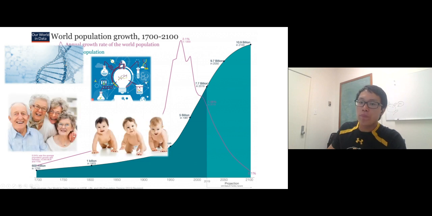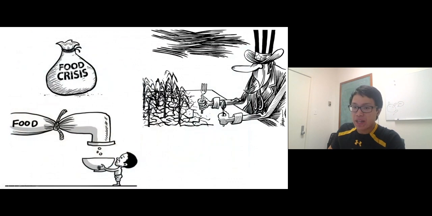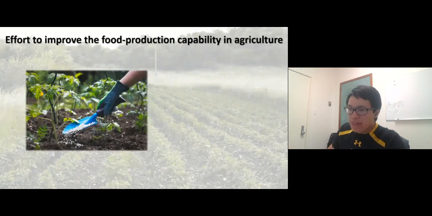All right. So since there's a big increase in the world population, there's a fear: are we going to have enough food? Are we going to have a food crisis? Would there be massive starvation during this time? This is way before the internet, back in 1900. So people have a fear about the lack of food. The concern about lack of food leads to improvement in food production and the capability of food production.